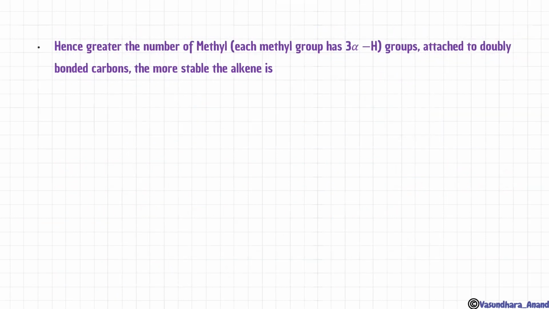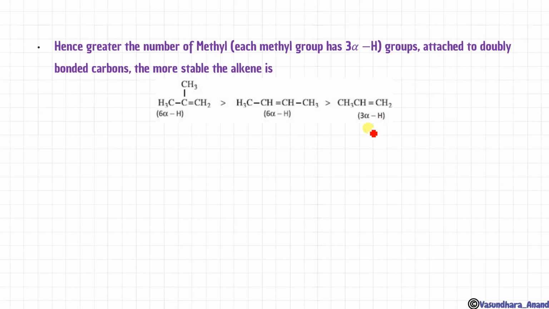Hence, the greater the number of methyl groups, that means alpha hydrogens, attached to the doubly bonded carbon, the more stable the alkene is. Like this, 6 alpha hydrogen, 6 alpha hydrogen, 3. So this is quite clear that here there is 3 and here there is 6, so obviously its stability will be more. But now the next case is here also 6 alpha hydrogen and here also 6 alpha hydrogen. This is 3 and this is 3.